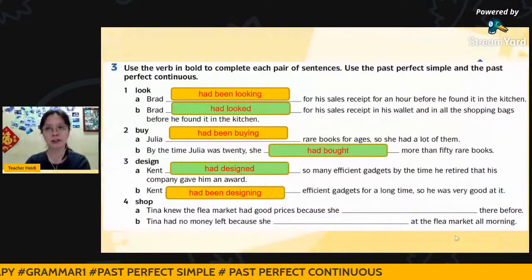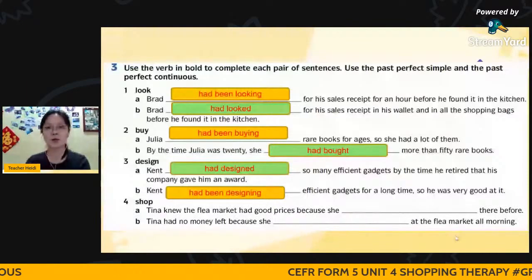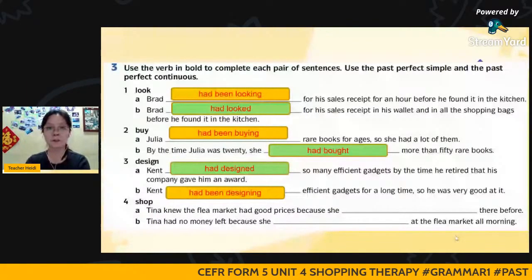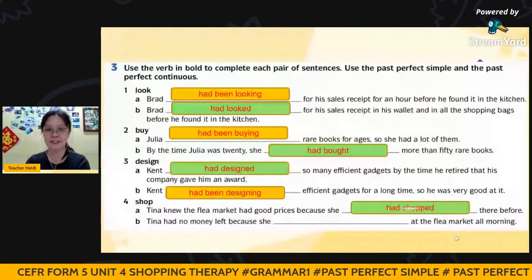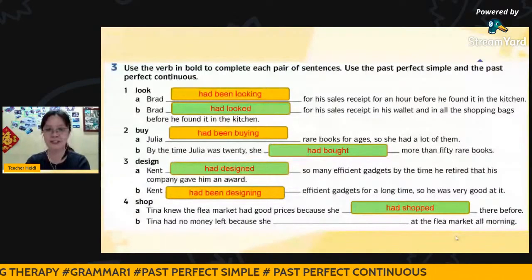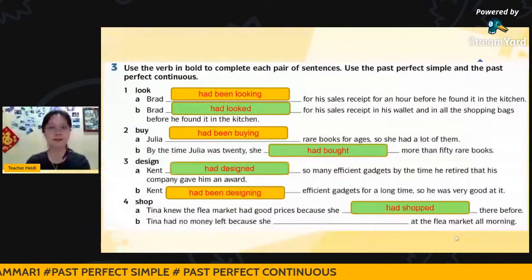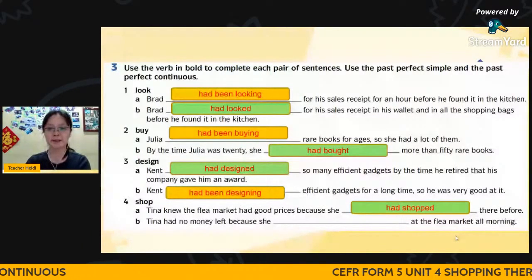I hope by now, with this last question, you should be able to grasp which one to use, the past perfect simple or the past perfect continuous. Teacher has already explained the time expressions. This one, the time expression is before, so you just use the past perfect simple. And this one, all morning, therefore you'll be using the past perfect continuous.